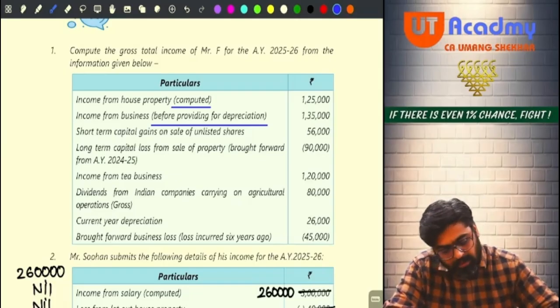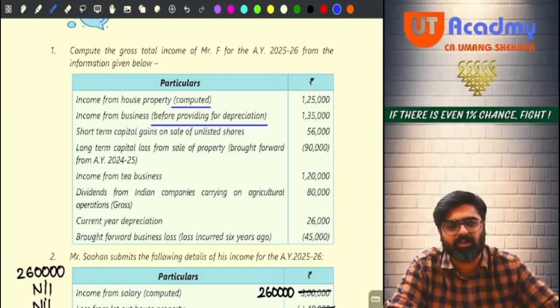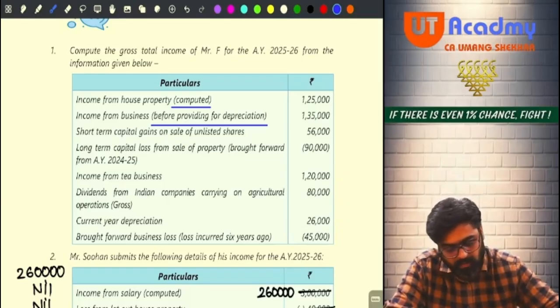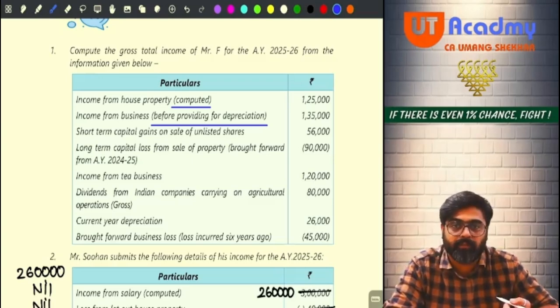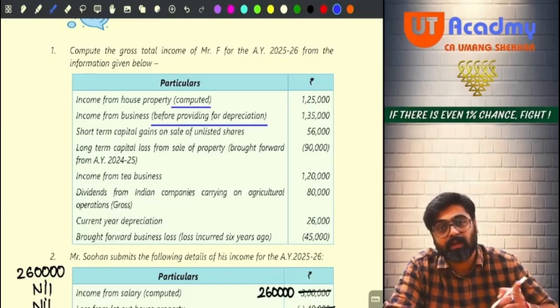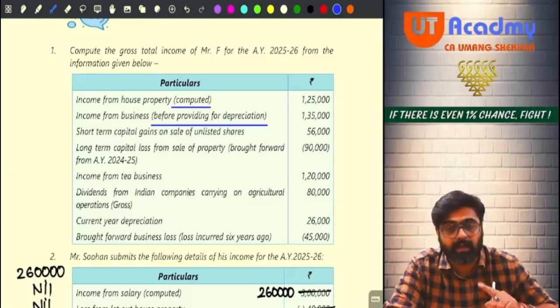Next one, short-term capital gain on sale of unlisted shares. So this is your normal short-term capital gain, taxable at normal rates. Okay, no? Long-term capital loss from sale of property brought forward from assessment year 24-25. So this loss will be adjusted from long-term gain only. But after setting off the current year long-term gains, current year long-term loss, this loss will be set off. Yes or no?